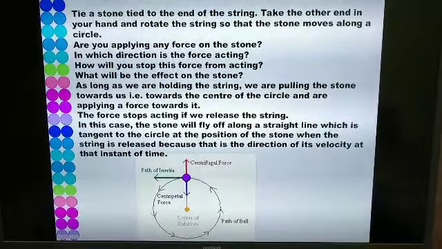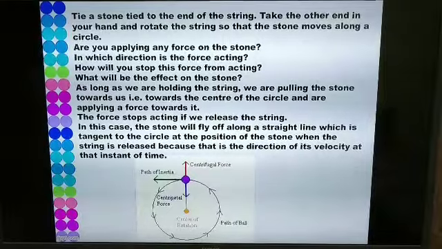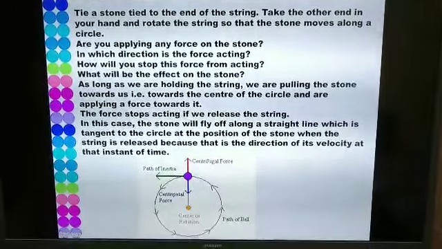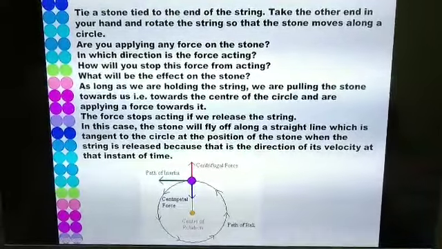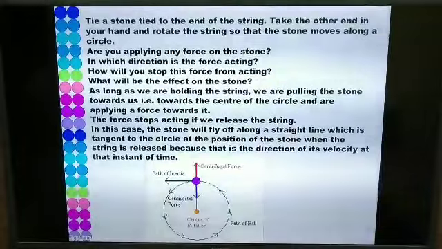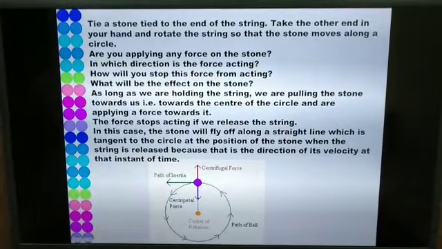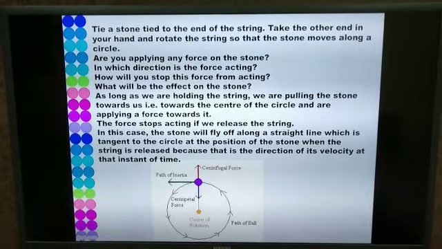How will you stop this force from acting? We can stop this force from acting either by cutting the string or by releasing the string. What will be the effect on the stone? The stone will be displaced in a direction which will be tangential to the circle.